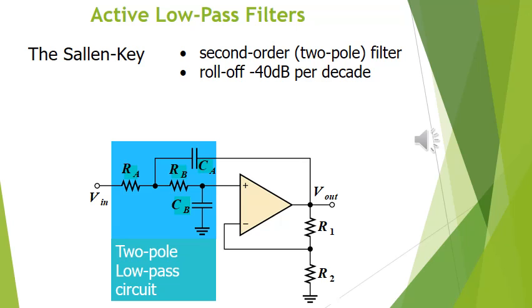The circuit for the Sallen-Key low pass filter is second order. It is a second order two pole filter, and the roll-off will be double that of the single pole filter. It will be minus 40 dB per decade, and the two poles are generated by the way we arrange two RC circuits. One capacitor is connected between the resistance and the output, and the other capacitor is connected between the resistance and the non-inverting input and the ground. This is the typical circuit for Sallen-Key.